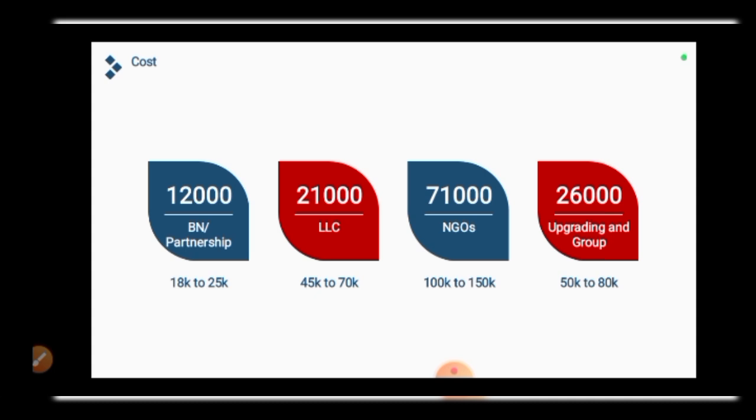Then trustee declaration per each trustee is 3,000 naira. So if the company, I mean the NGO that you are registering, has more than three trustees, this is what I used to do. I don't want them to have more than 3 because that 3,000 times 3 is 9,000 naira on my own end. So I like to give them the ultimatum of 3. So I used to tell them if it is more than 3, they are going to pay extra 5,000 naira to add another trustee. Meanwhile, the minimum number of trustees that you can have is 2. Chairman and secretary is okay to register it.